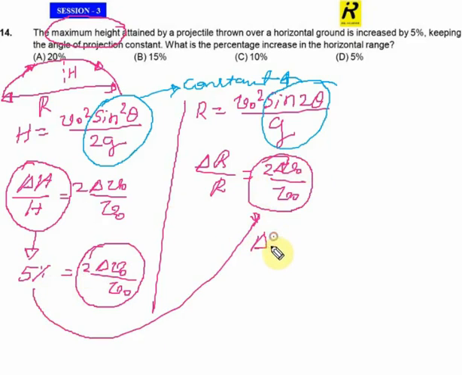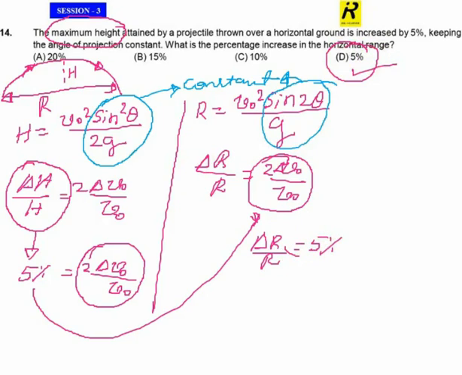So delta R by R is equal to 5%. What is the percentage increase in horizontal range? This was the question, and our answer is 5%. So we got the same thing here.